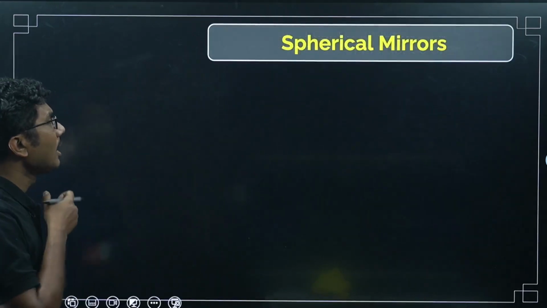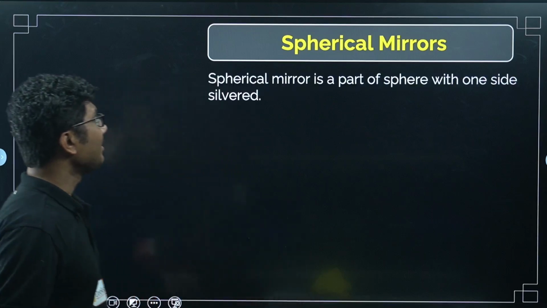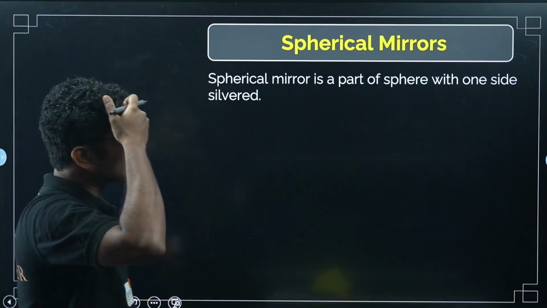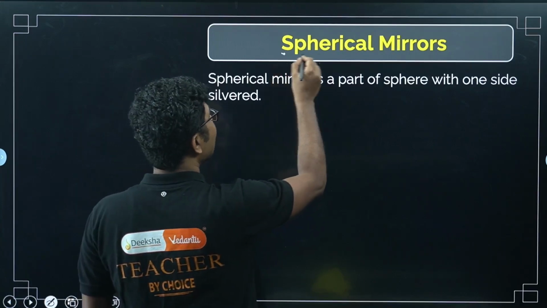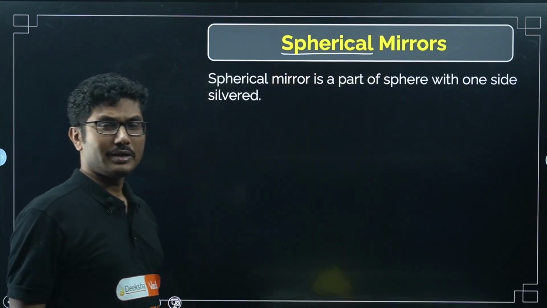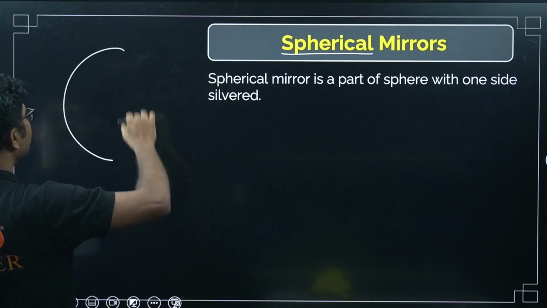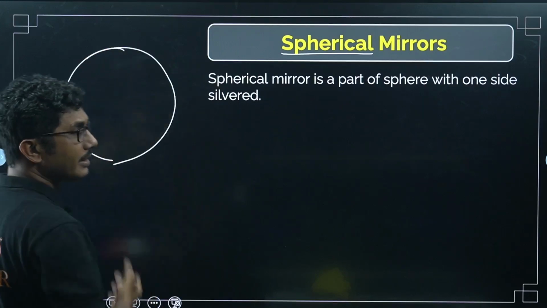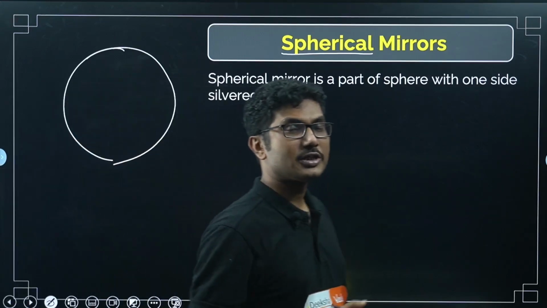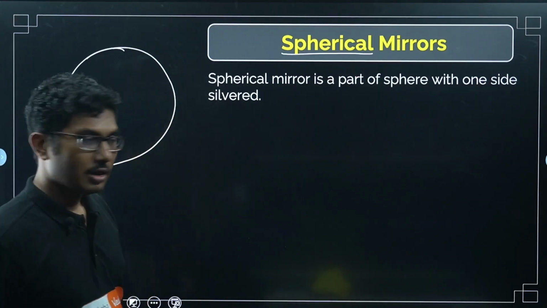Now let's move on. Now we are talking about spherical mirrors. In spherical mirrors, what is a spherical mirror? A spherical mirror is a part of a sphere. As the name suggests, spherical comes from the term sphere, right? A sphere is the three-dimensional form of a circle, right? So a sphere is like this, and if you rotate a circle in three-dimensional space, it becomes a spherical surface, like a ball, right?